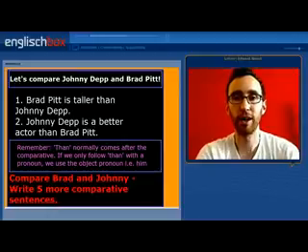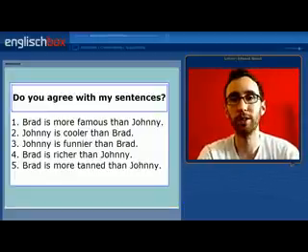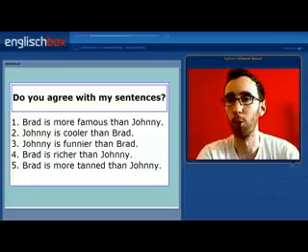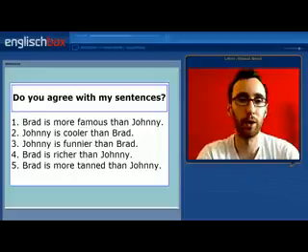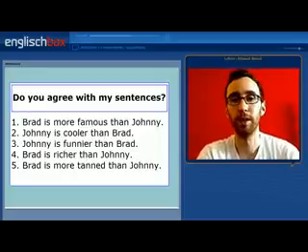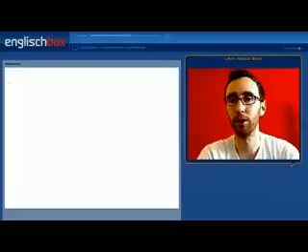So if you'd like to, write 5 more sentences about Johnny Depp and Brad Pitt and leave them in the comments section below, and we can see whether or not you agree with my 5 sentences here. Brad Pitt is more famous than Johnny. Johnny is cooler than Brad. Johnny is funnier than Brad. Brad is richer than Johnny. And Brad is more tanned than Johnny.